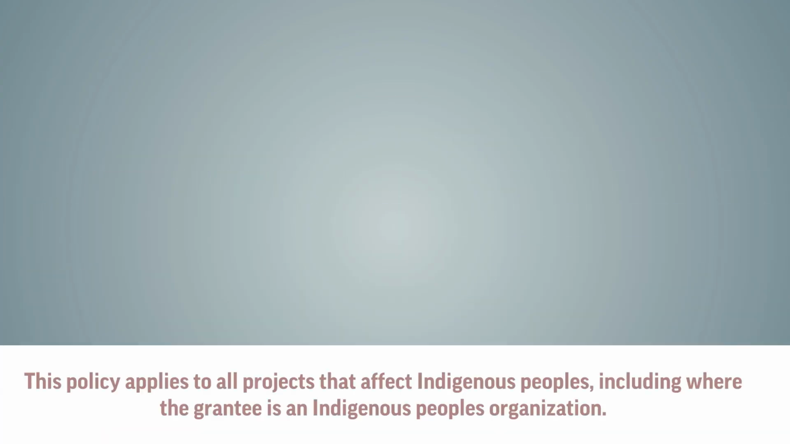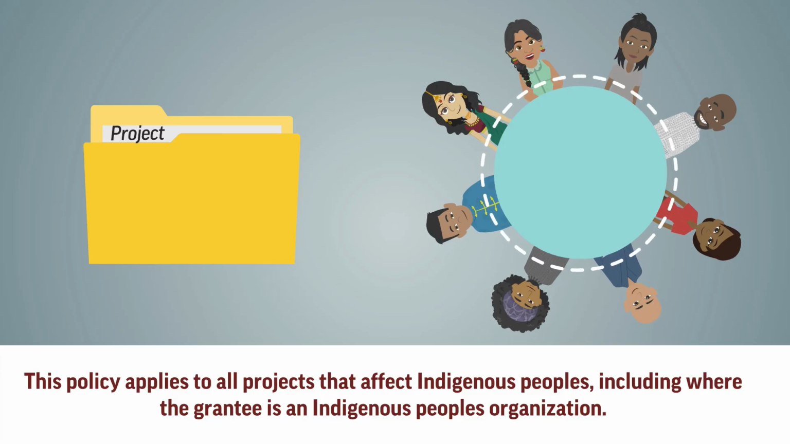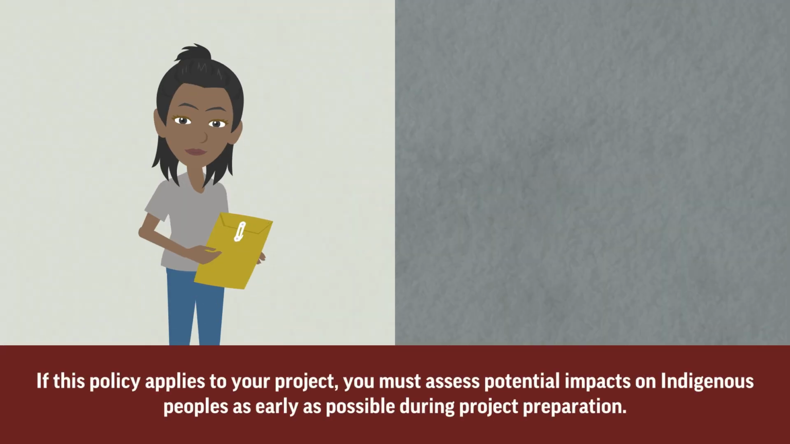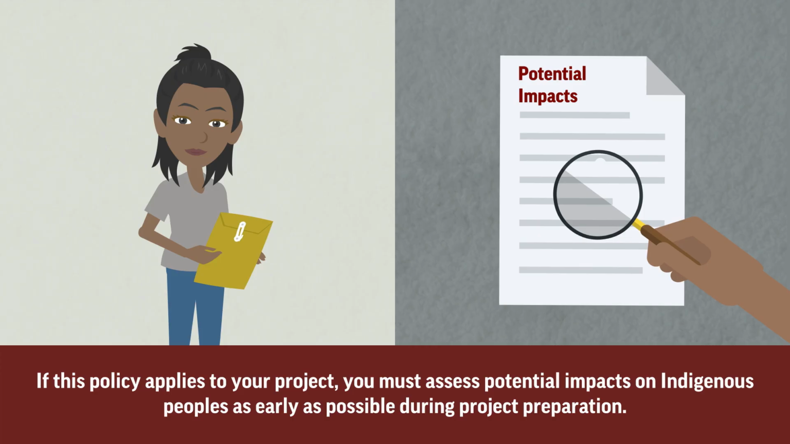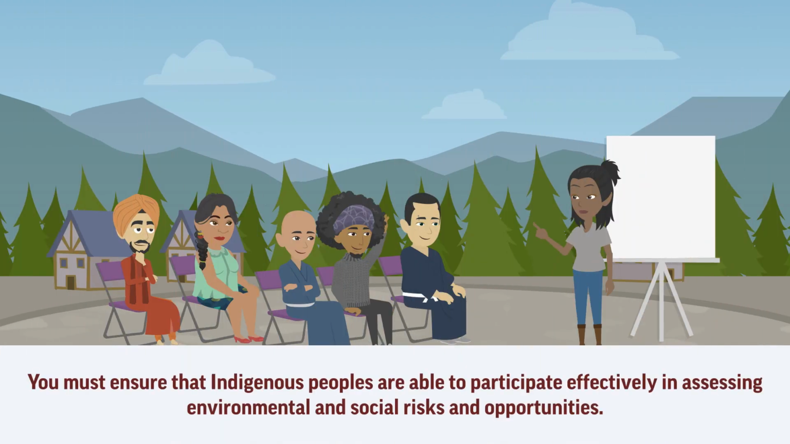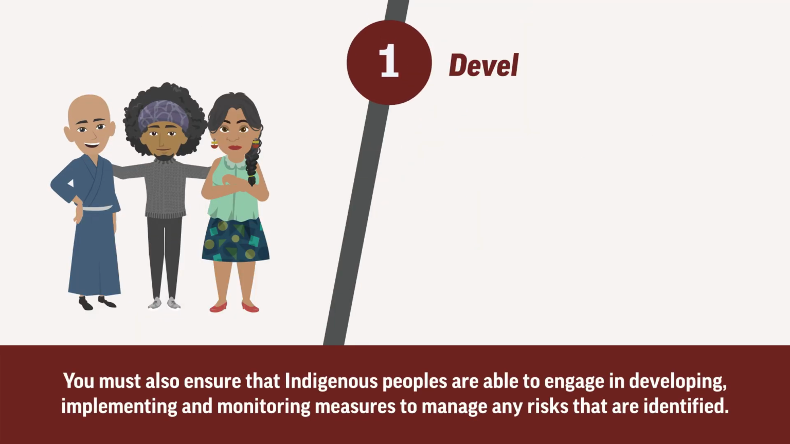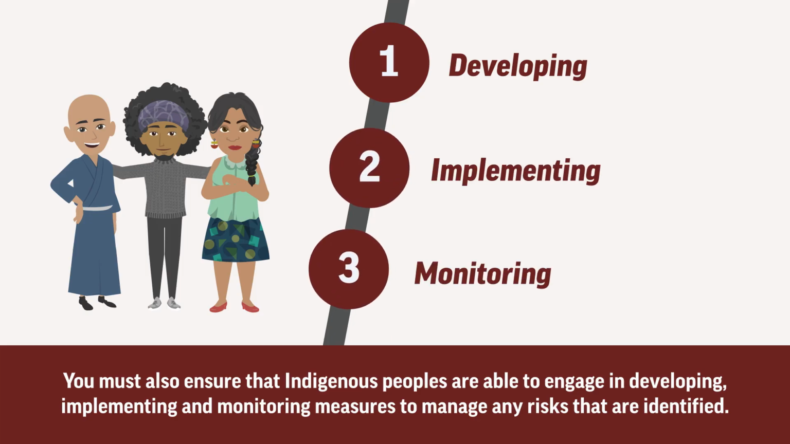This policy applies to all projects that affect Indigenous peoples, including where the grantee is an Indigenous peoples organization. If this policy applies to your project, you must assess potential impacts on Indigenous peoples as early as possible during project preparation. You must ensure that Indigenous peoples are able to participate effectively in assessing environmental and social risks and opportunities. You must also ensure that Indigenous peoples are able to engage in developing, implementing, and monitoring measures to manage any risks that are identified.